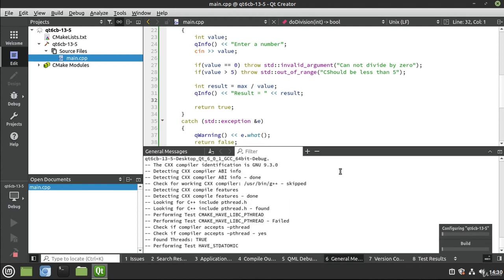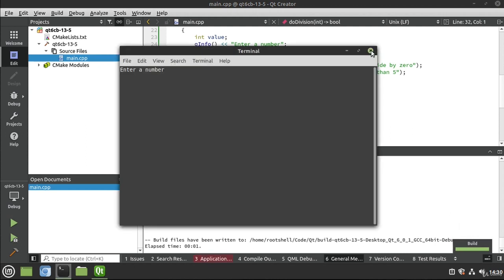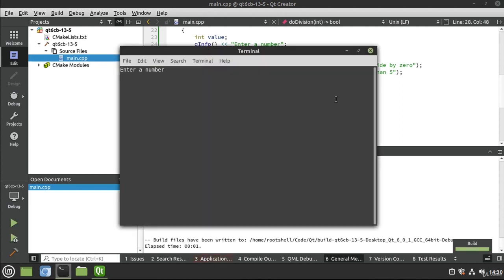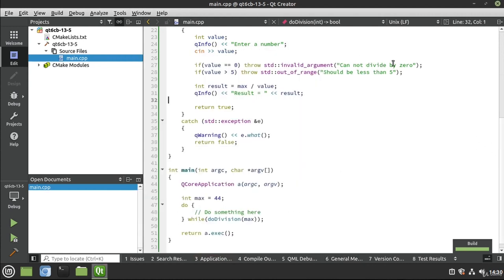What we can do is save, run, and just test this out. Oh, I've got a horrible misspelling there. Go ahead and fix that misspelling real quick, just because it'll bug me if I don't. Now let's save and run. So let's say 4, 5, 6 should be less than 5. This is what I mean by the standard library is very powerful, and yes, you can mix and match. Let's go ahead and put in some garbage and see this cannot divide by 0.